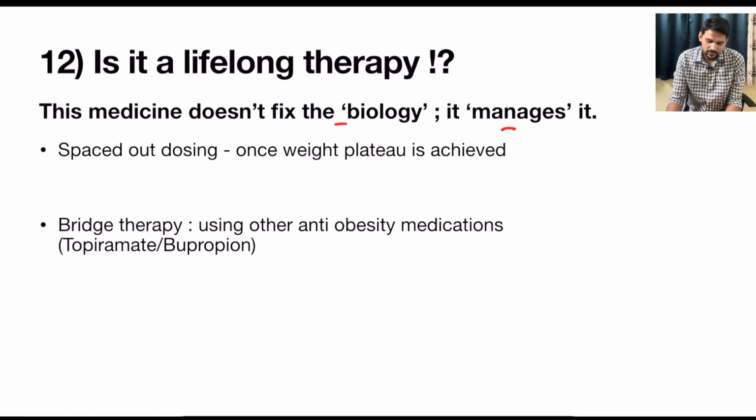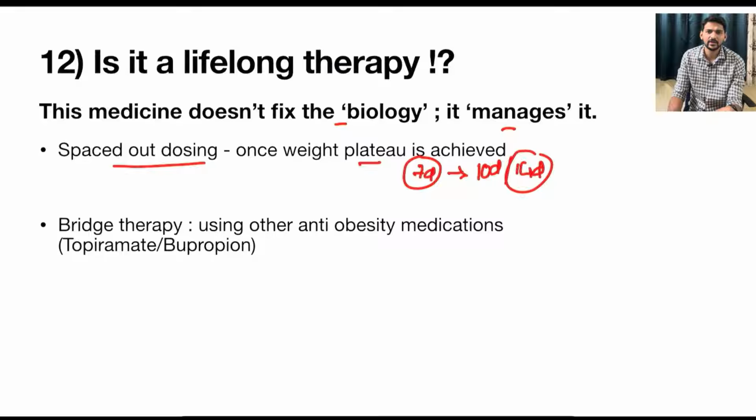But recently, tapering and other alternatives are being tried to avoid this class of drugs as a lifelong therapy. One strategy is spaced-out dosing. That is, once the weight plateau is achieved, instead of every 7 days, we can advise injections every 10 days or every 14 days, which is a kind of tapering in the dosage.